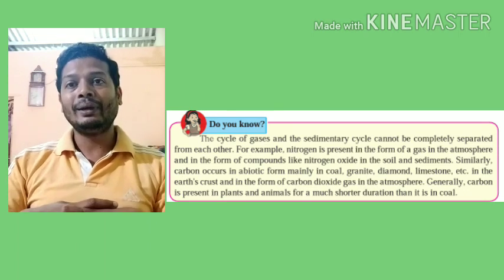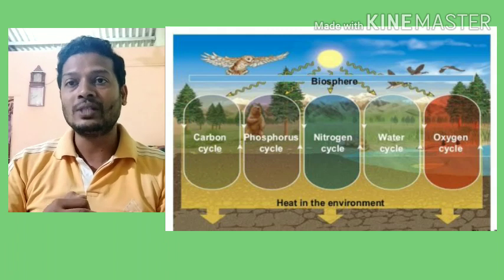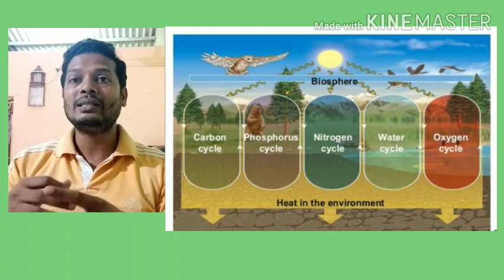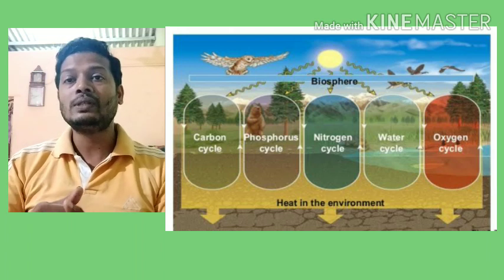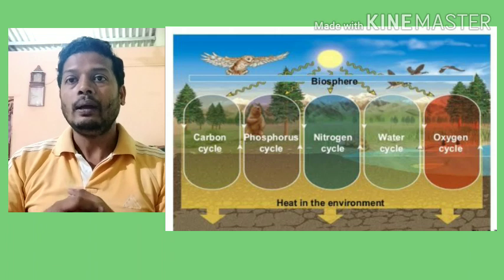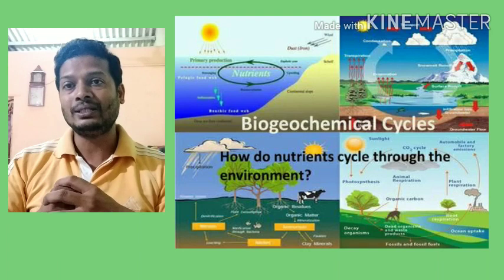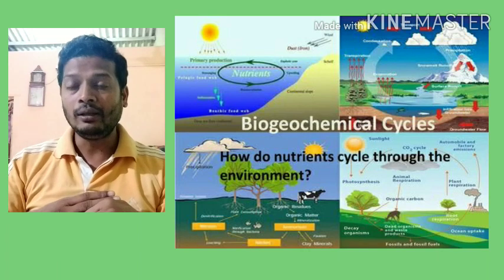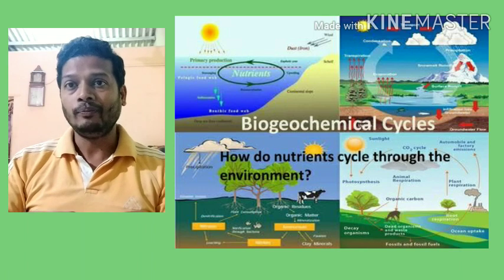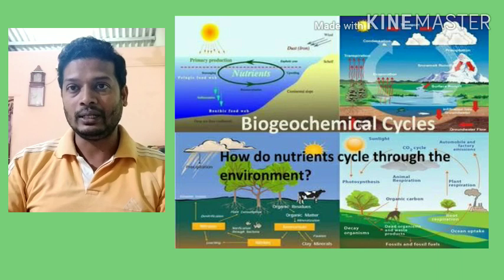In biogeochemical cycle, there are many cycles. Each chemical can have its own cycle. Like we can have carbon cycle, oxygen cycle, nitrogen cycle, phosphorus cycle, sodium cycle, and so on. But in this chapter, we are going to study only 3 biogeochemical cycles, that is carbon cycle, oxygen cycle, and nitrogen cycle. These 3 are most essential because they are present in living organisms in larger quantities.